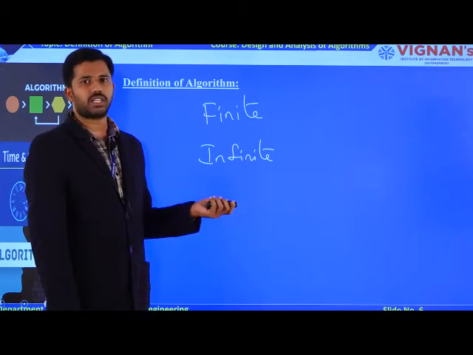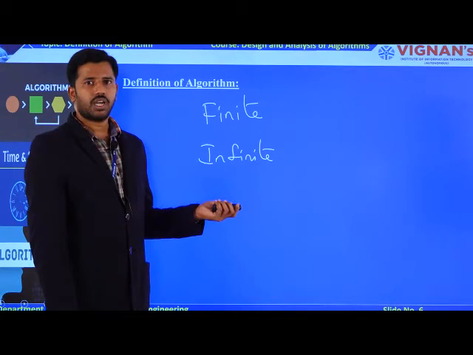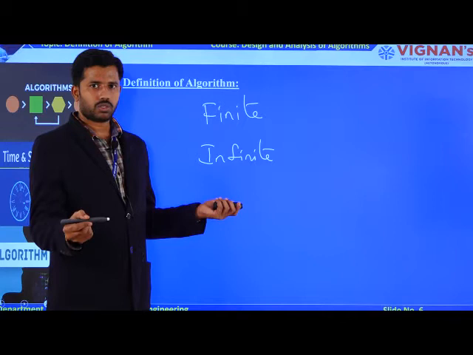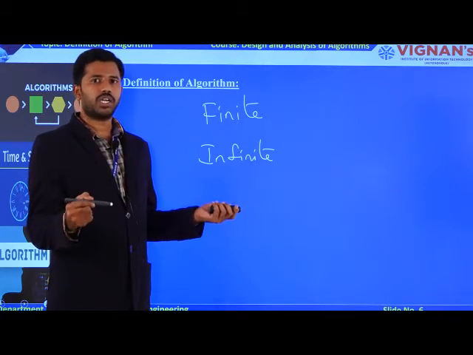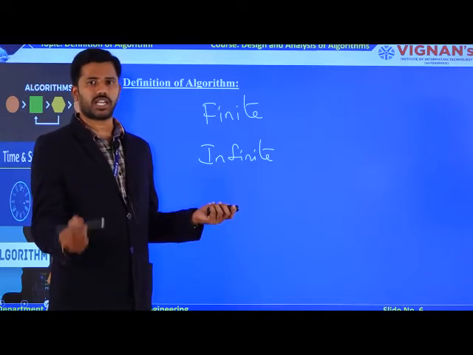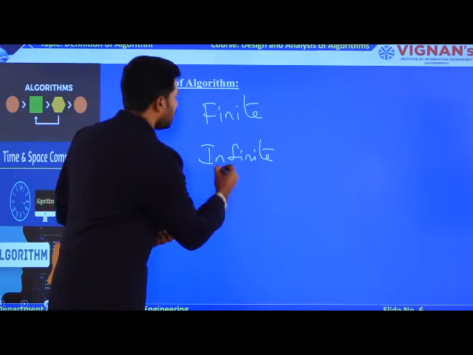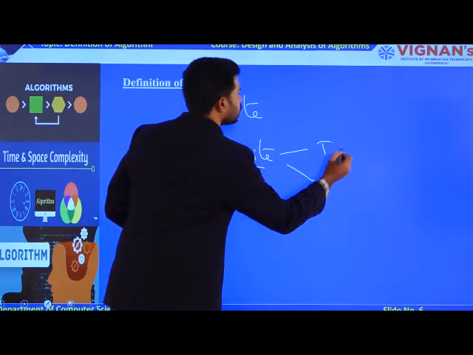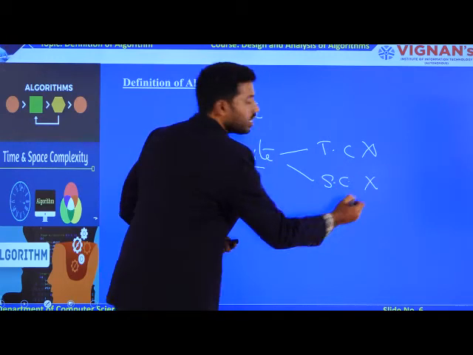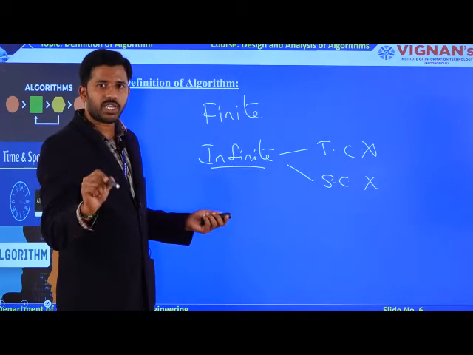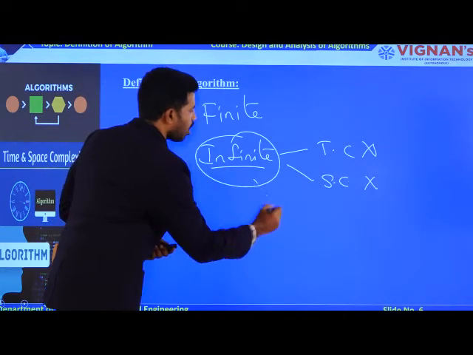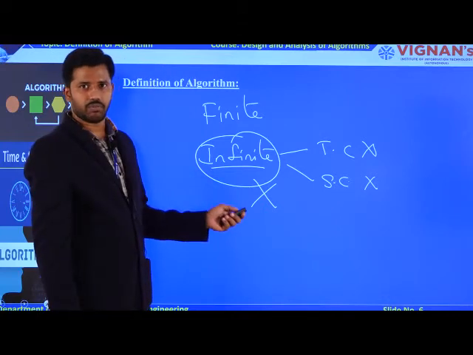If the algorithm has an infinite number of instructions, it is not possible to stop that algorithm at a particular point of time. If the algorithm goes into an infinite loop, it is not possible to measure its performance. It is not possible to find the time complexity, nor the space complexity. If your algorithm executes infinitely, it is not acceptable in real time.